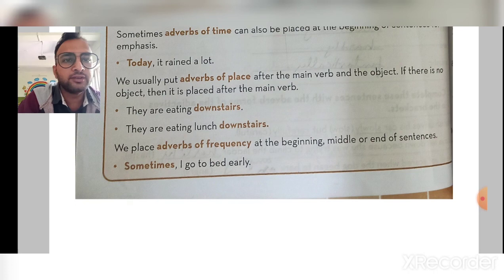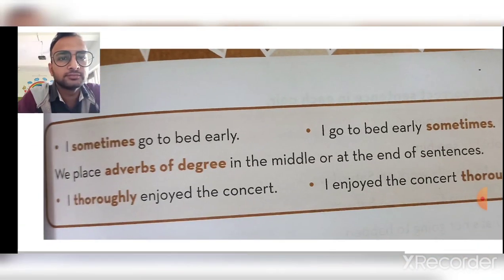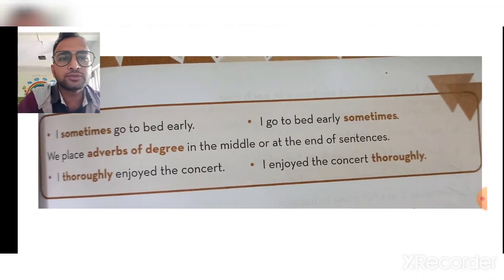We place an adverb of frequency at the beginning, middle or end of the sentence. Sometimes I go to bed early. I sometimes go to bed early. I go to bed early sometimes. So these are the sentences.